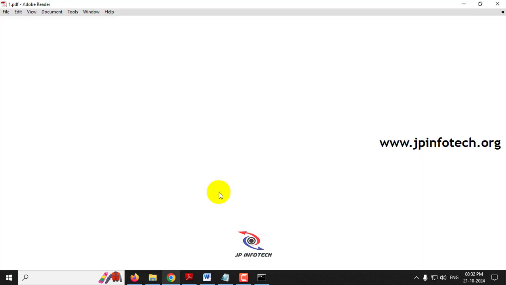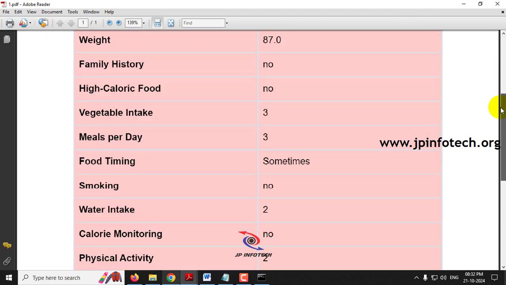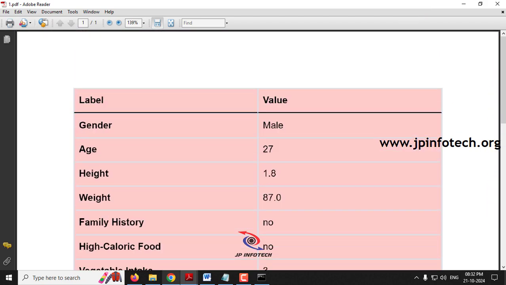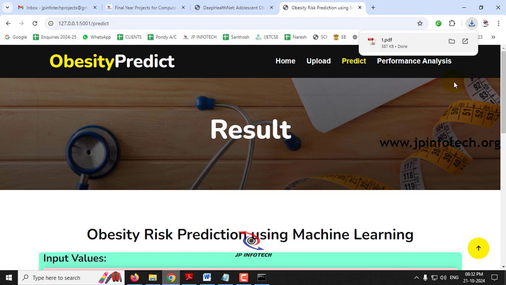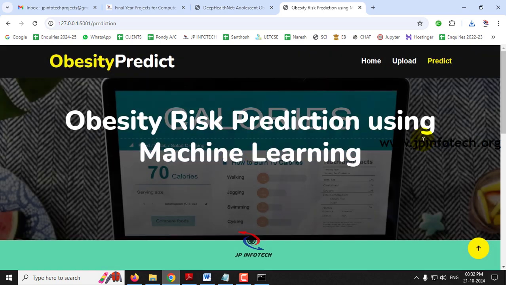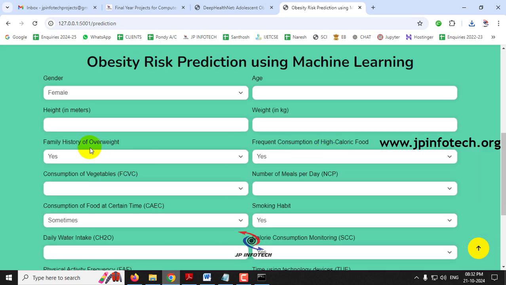So you can export the values, whichever values we have entered, for future reference. Now if you want to check the other case, let me go to the predict menu again. Now let me enter the values.